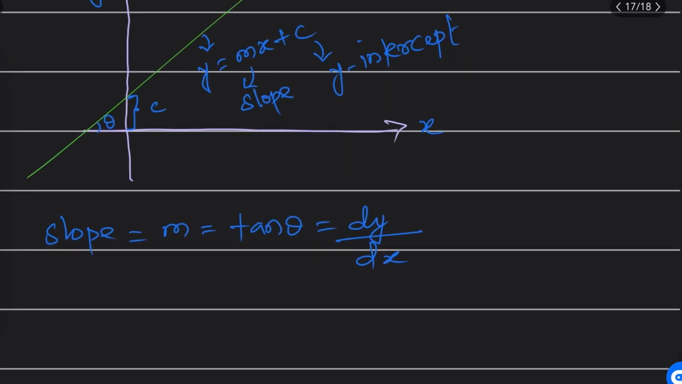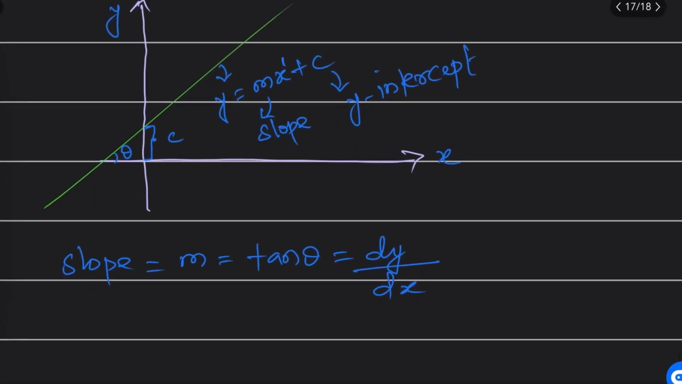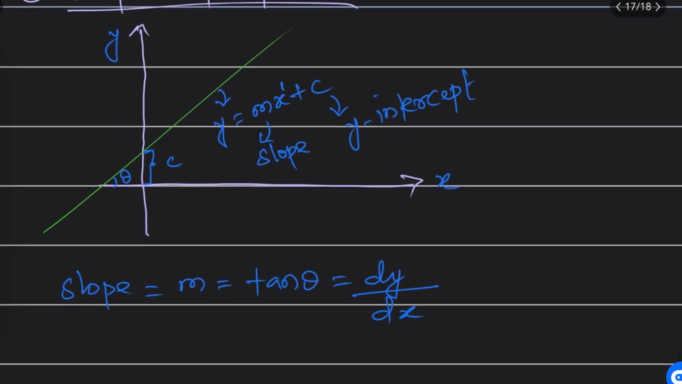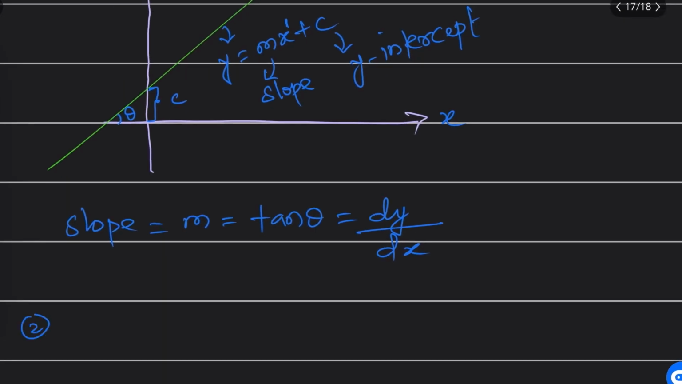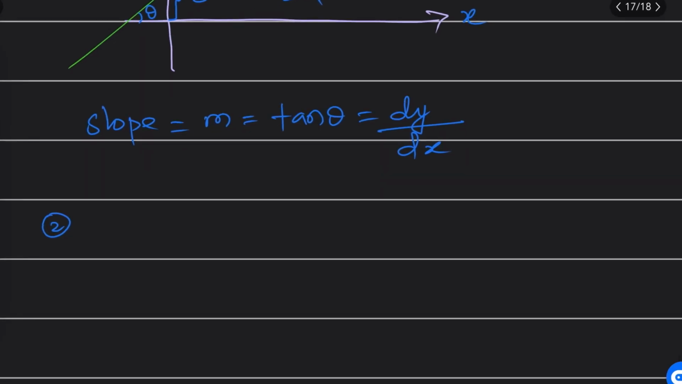Here the power of x is how much, sir? It's 1, right? If it is power 2, then you can't say it is a straight line, it will be a parabola. I'll discuss the parabola also, but now I'm discussing the straight line. Another form which is important is the two-point form, or the intercept form. The name is not that important, but the intercept form, the second form.